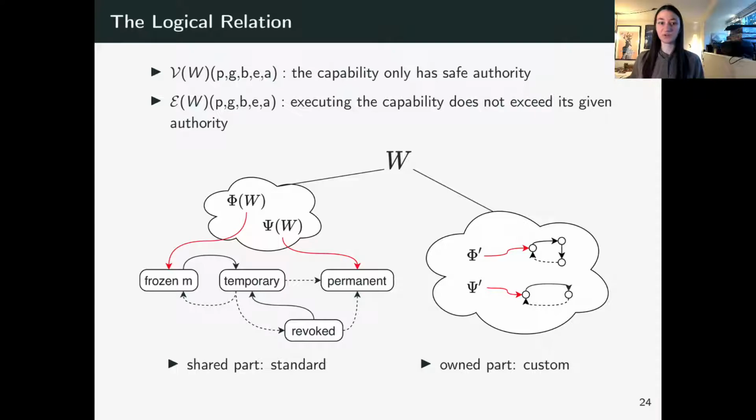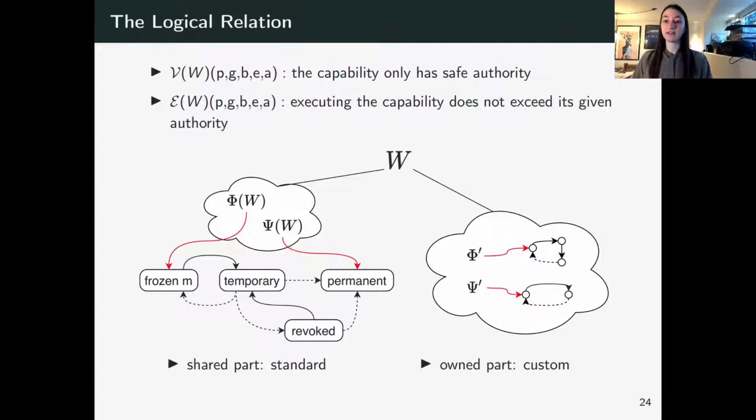So in this example, phi is in a frozen state, and they can only update according to the transitions of the standard protocol. And then, of course, the predicates themselves might depend on the current state they're in. So this part of the world will contain all of the invariants for the shared part of memory. And when I say shared, I mean, for example, Alice sharing a capability to Bob.